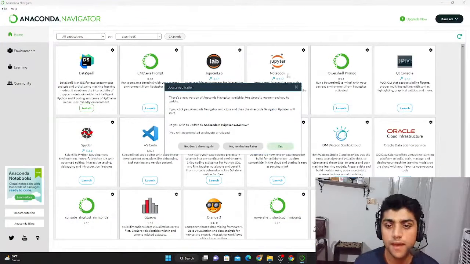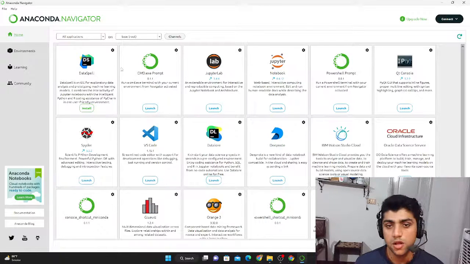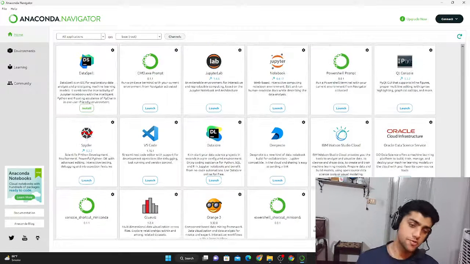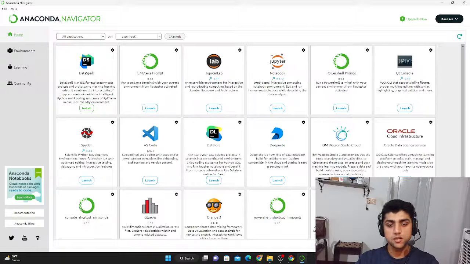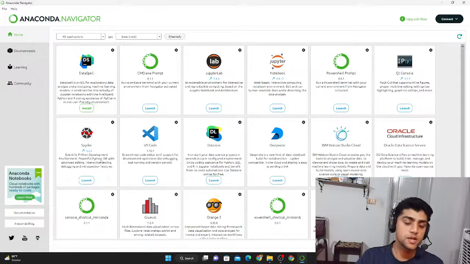Okay, so now what happens here is that we have this user update application, but there are so many tools that we could use for our data science projects and the Python stuff. But one of the most important ones is Jupyter Notebook, and it's basically built inside of this Anaconda Navigator. Then there's the CMD prompt, JupyterLab, Qt Console, Datalore and VS Code, which is a code editor. Spyder is another Python development IDE.